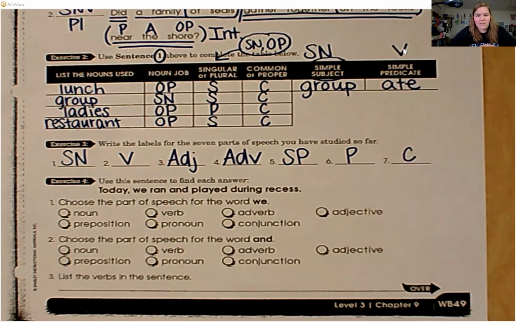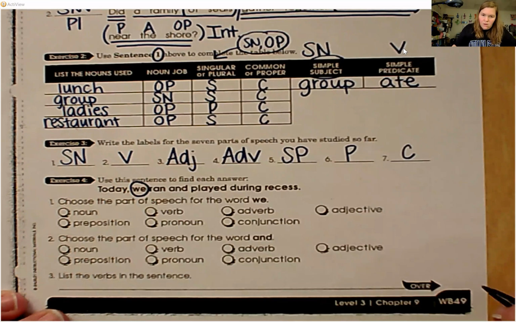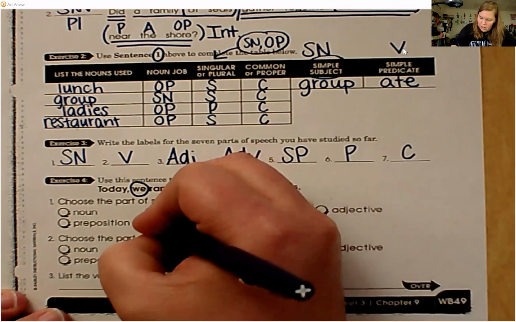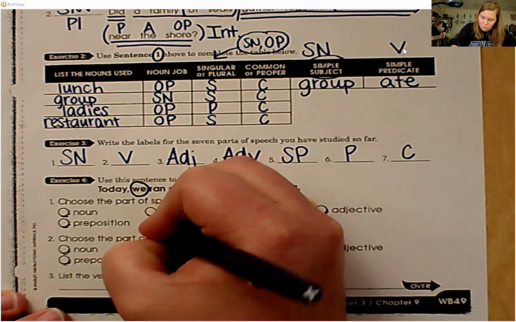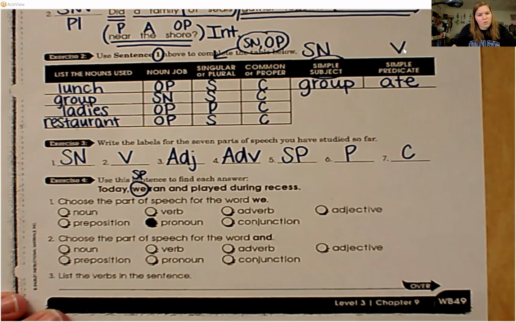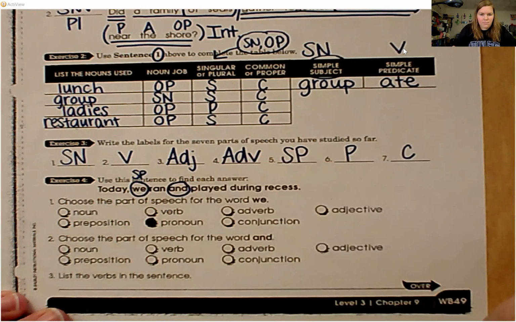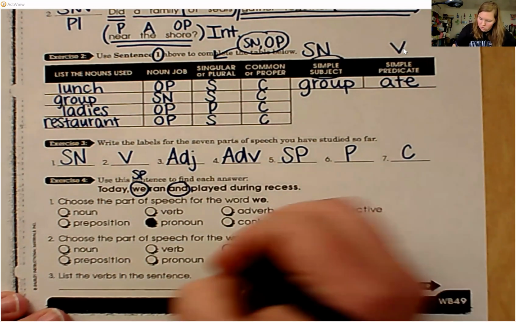Exercise 4, use the sentence to find each answer. Today we ran and played during recess. Choose the part of speech for the word we. We is a pronoun. It is the subject pronoun of this sentence. Number 2, choose the part of speech for the word and. And is always a conjunction.